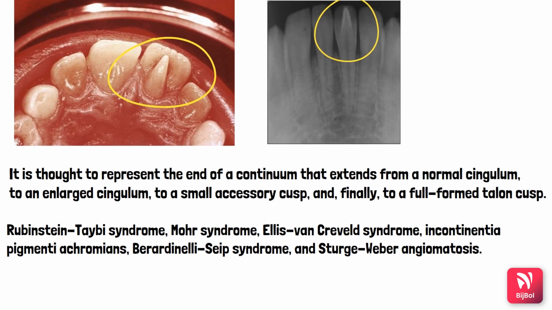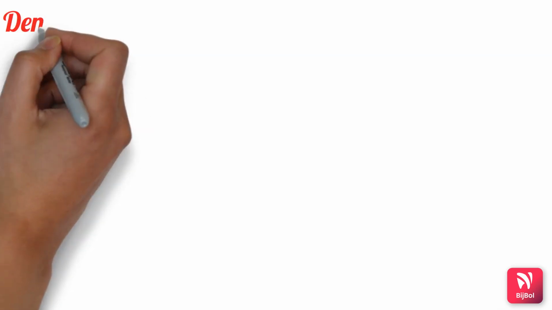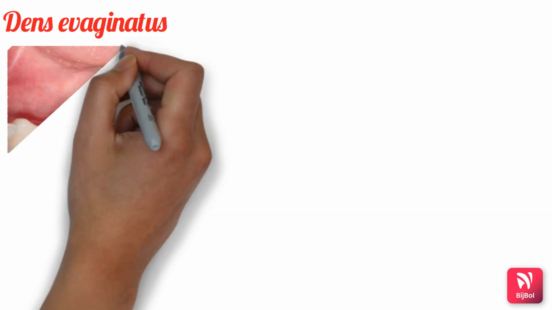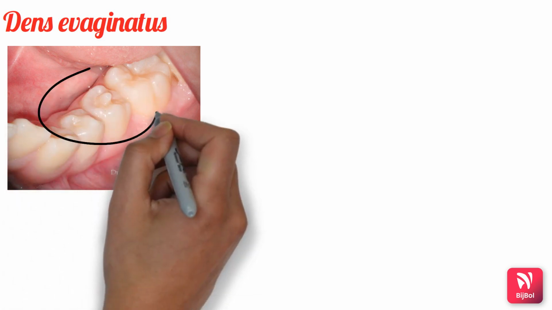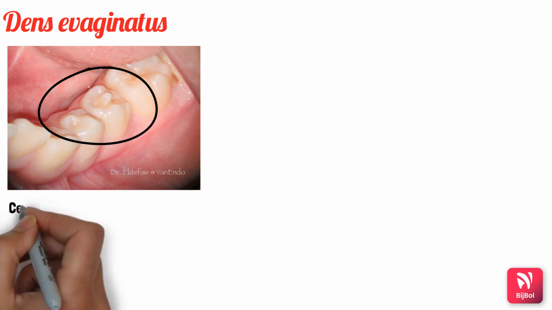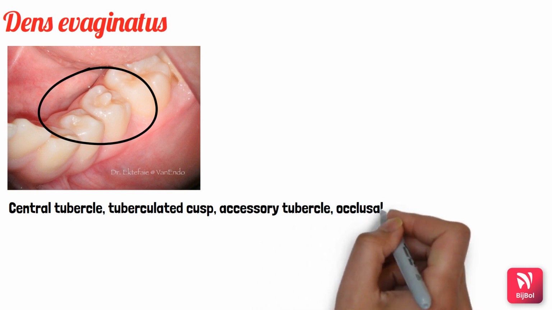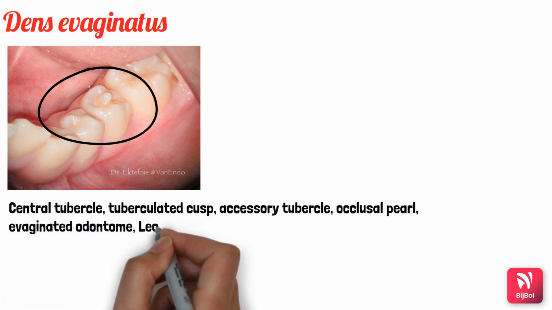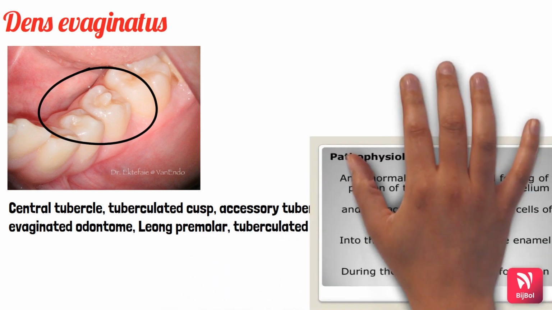So next, moving on to dens invaginatus. Dens invaginatus is a condition where there is a cusp-like elevation of enamel located in the central groove or the lingual ridge of the buccal cusp of premolar or molar teeth. Here is a clinical picture showing a dens invaginatus or a cusp-like elevation on the central groove of a mandibular second premolar. It has various other names like central tubercle, tuberculated cusp, accessory tubercle, occlusal pearl, invaginated odontome, Leong's premolar or tuberculated premolar.